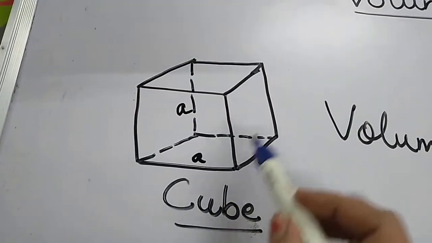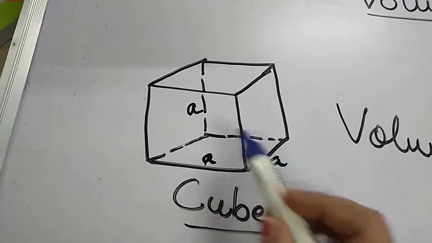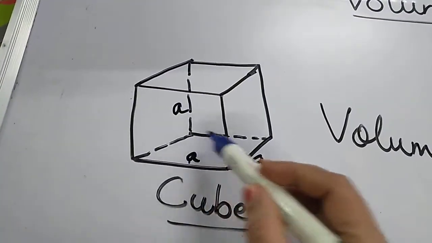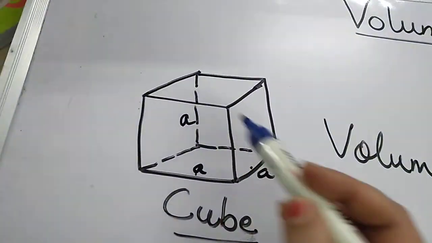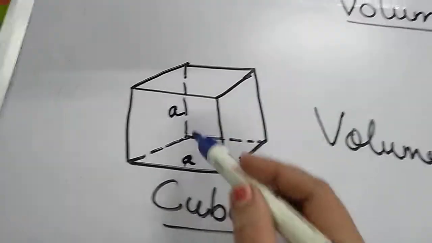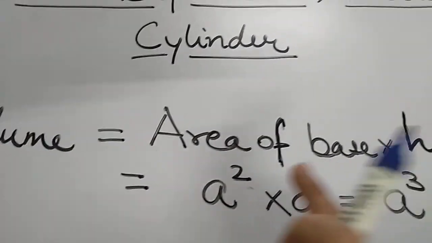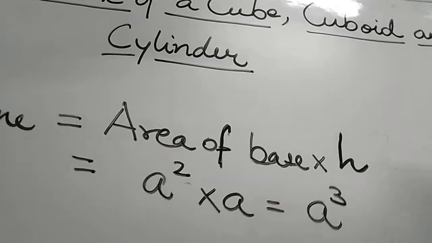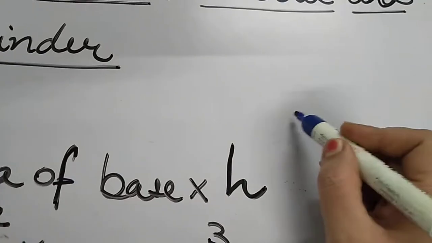Cube means square, where both the sides are equal, length and breadth are equal, A and A, and the height is also equal to A. That means all the three dimensions are equal. The square is going to a height A. So the volume of any figure is equal to area of the base into height. But a symmetrical figure should be the same from bottom to the top.